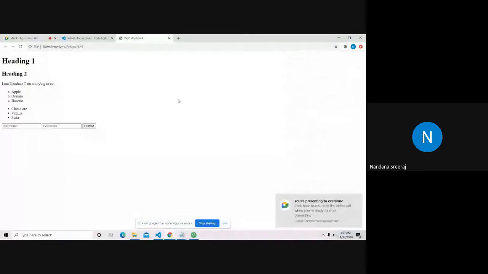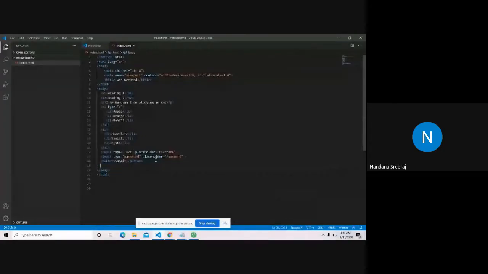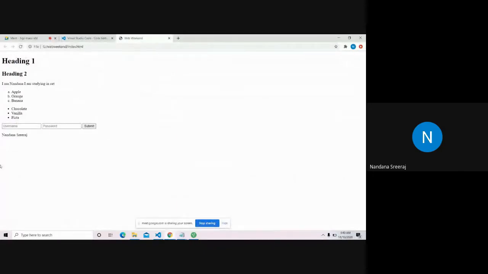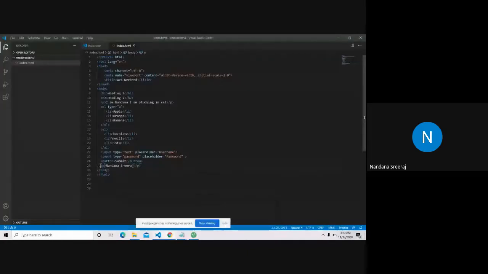Yeah, so this is the next thing. We'll deal with some formatting. We'll use CSS, but using HTML we'll also format something. I'll just write a paragraph tag and write Nandana Sriraj. It's just a plain paragraph tag, okay? Nothing else. I want this to be bold. I don't want this to be a heading, but I just want this thing to be a little bit bold. So for bold, I have a bold tag, that is the B tag.